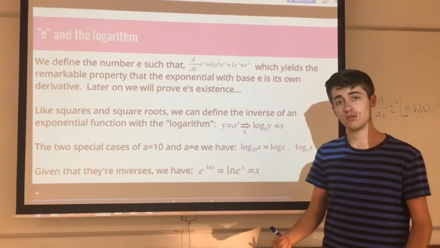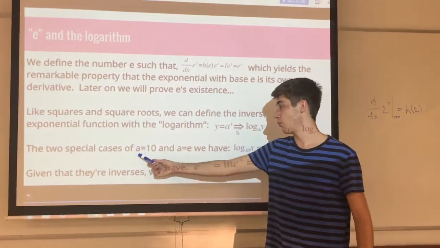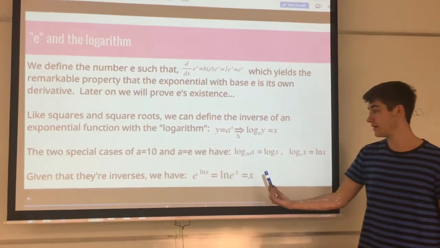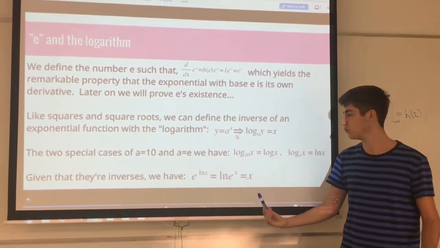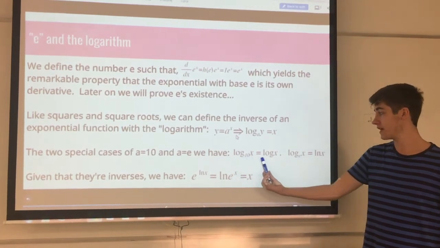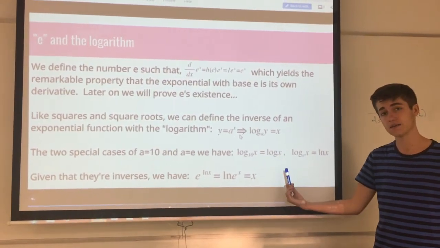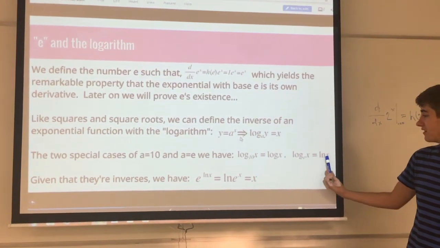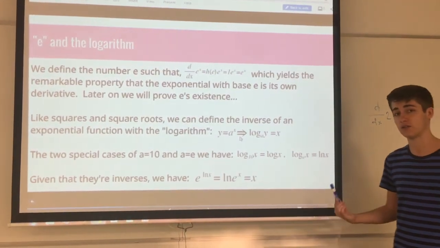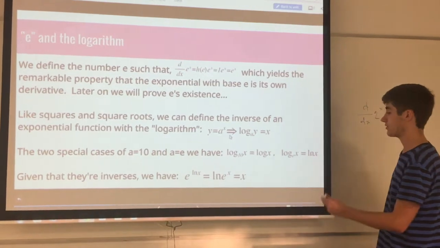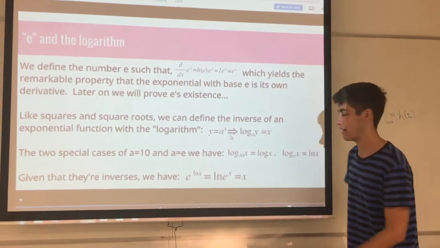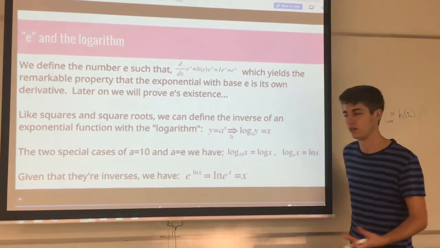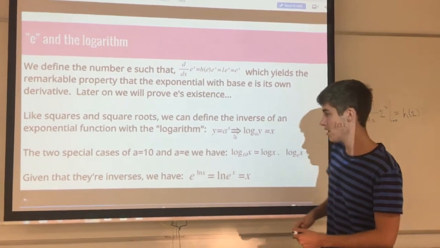And in general, we have two special cases where a equals 10 and a equals e, that we have different notation. In academic high school environments, log base 10 of x is generally just written as log x, just for convention's sake. And log base e of x is written this way, ln of x, known as the natural log, and you'll see why it's the natural one. You'll see why it's really the only candidate for the natural logarithm. It's called ln because I think that's just more aesthetically pleasing than nl, but I'm not arguing with it.